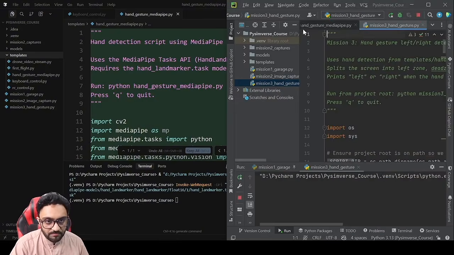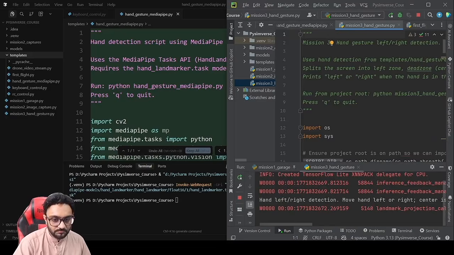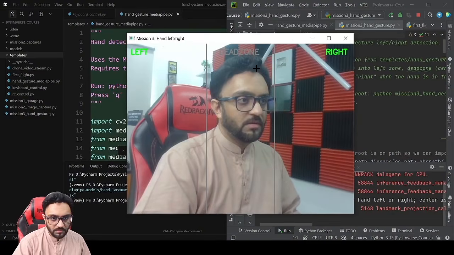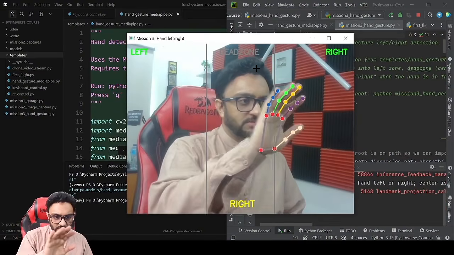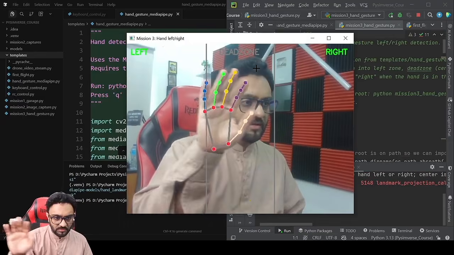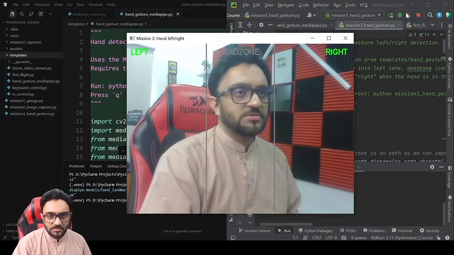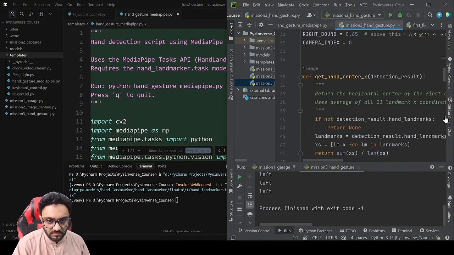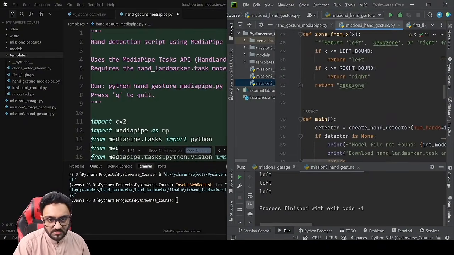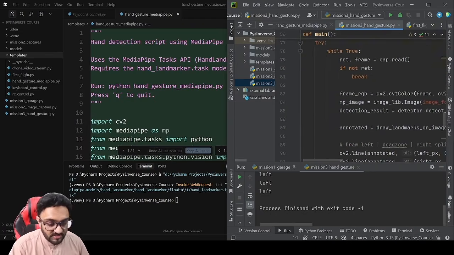Mission 3. Let's see what it does. There you go. So now it says left, now it says right, dead zone, left, and right. That's pretty cool. The text for dead zone is not really visible, but again, it's dead, right? Anyhow, that's pretty good.